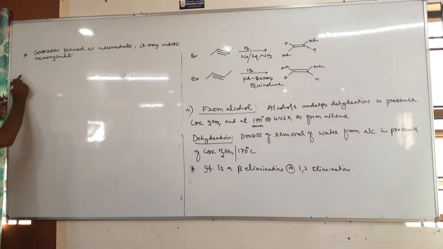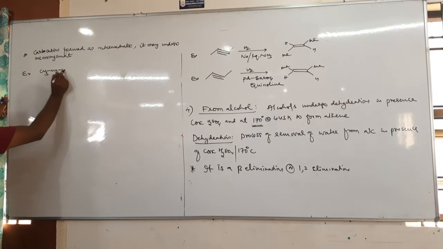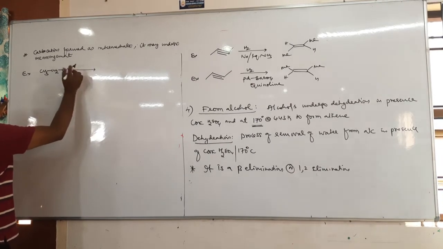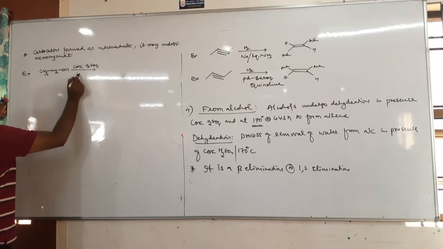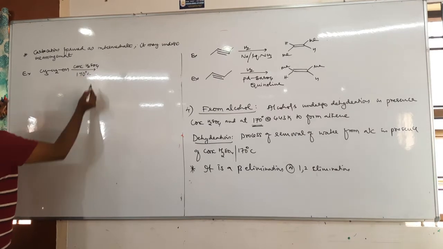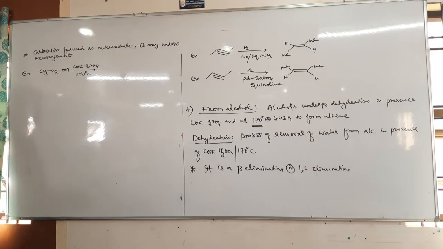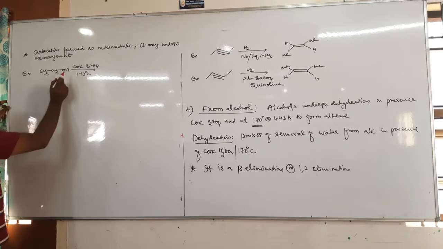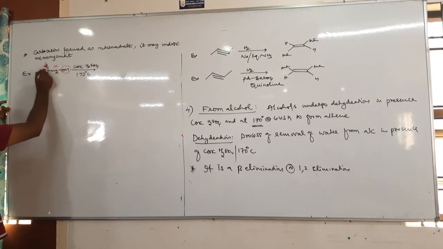Now let's see one example quickly. Let us take ethyl alcohol. It is heated with concentrated H2SO4 at what temperature? It must be 170 degrees Celsius. Remember, temperature should not change. 170 or 443 Kelvin. It undergoes elimination. Which elimination? Beta elimination. The carbon with the OH group is called alpha carbon, the adjacent carbon is called beta carbon.